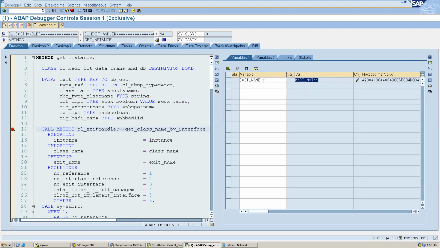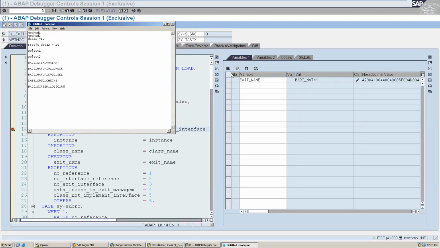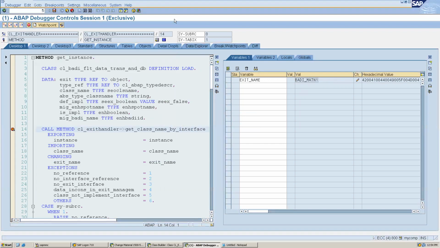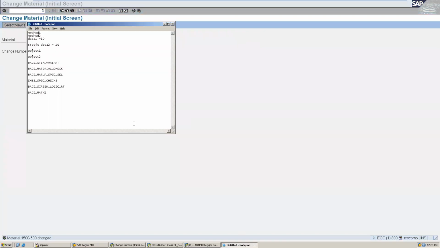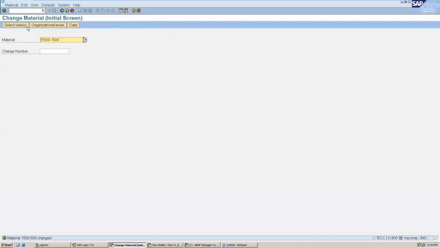Body MATN1. See, many bodies are getting called. Oh, F8. Okay, so these many bodies have been called, but by name. What I can do is check one by one, and wherever I have that value available, I can do my coding. So where can we check this body? SE18 transaction, SE18.